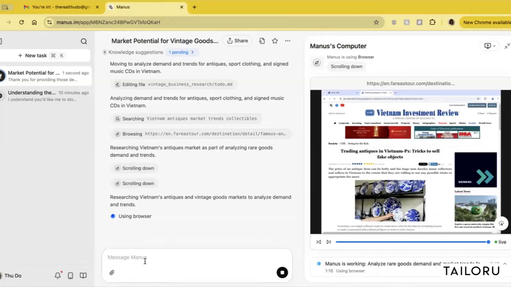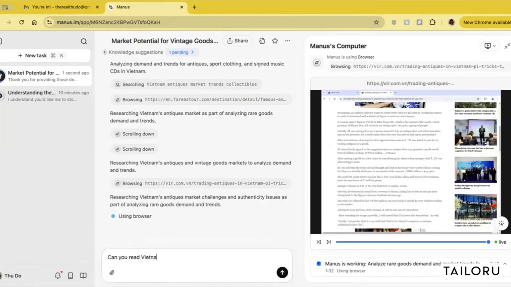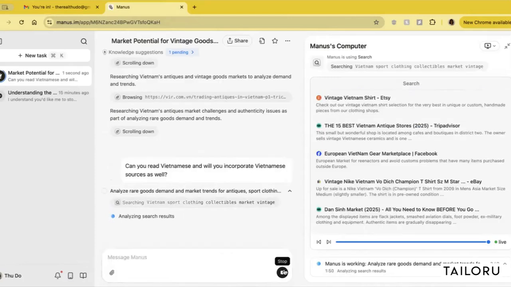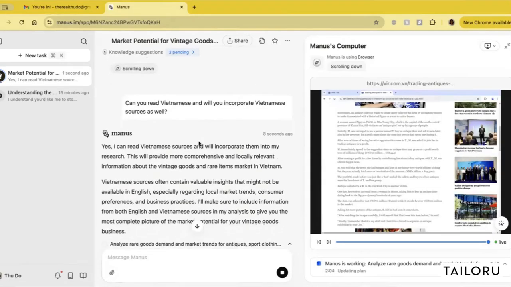The thing about Manus is that while it's working through this market research, I can interrupt the flow of thinking and insert something like, can you read Vietnamese and will you incorporate Vietnamese sources as well? So I just interrupted this flow of thinking and Manus is saying to me, yes, I can and I will incorporate them into my research.